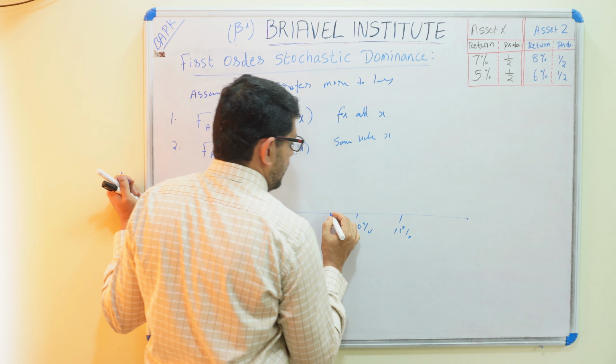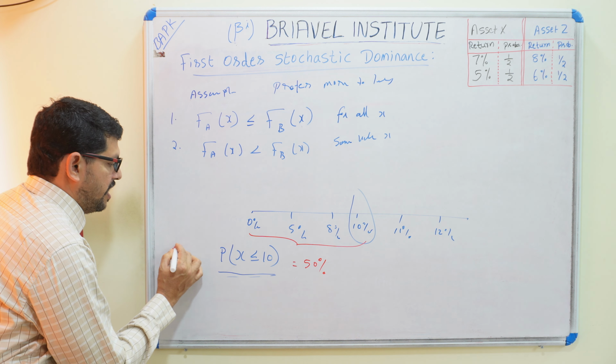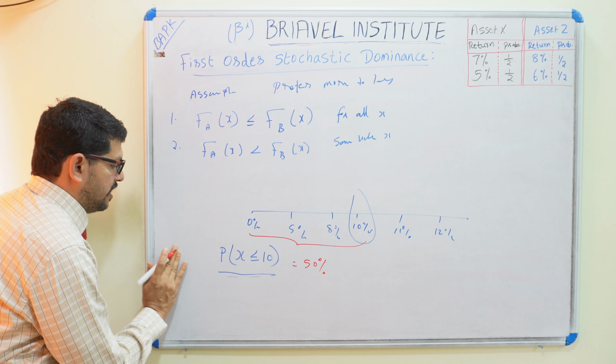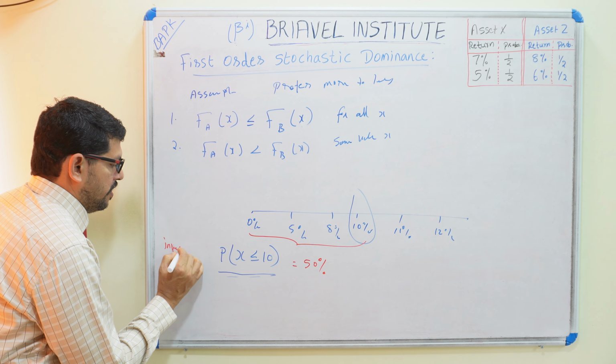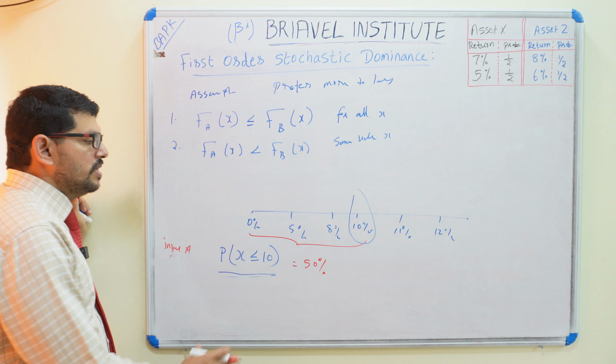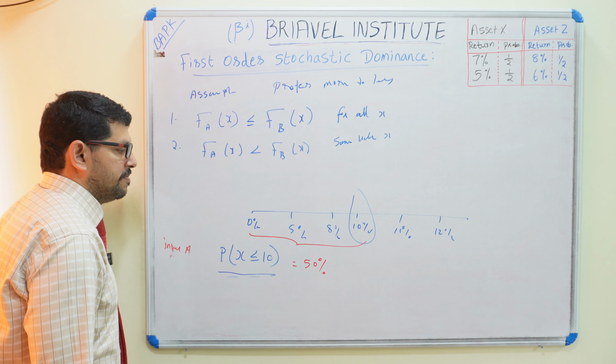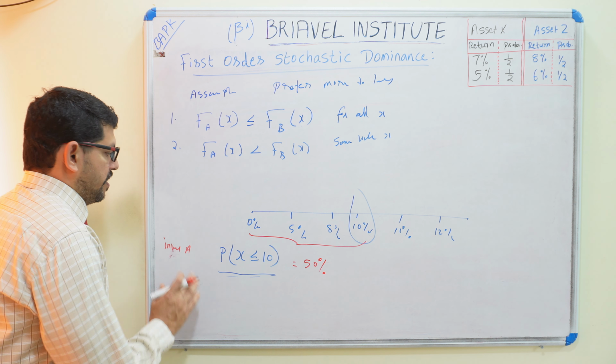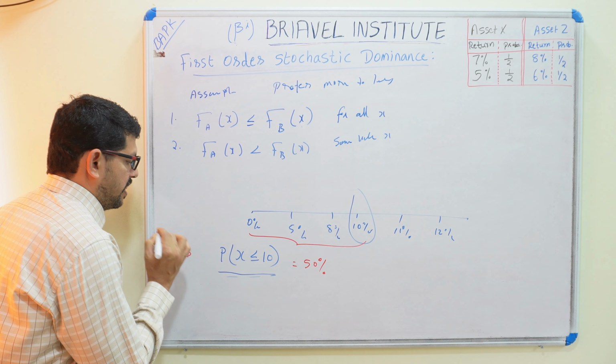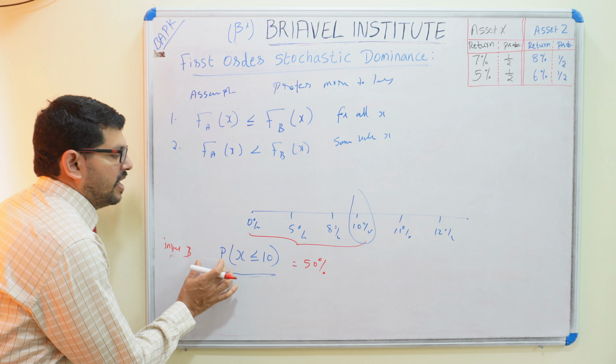If it is 50%, for investment B, we can say there is a 50% chance. The probability of less than or equal to 10 is a 50% chance.